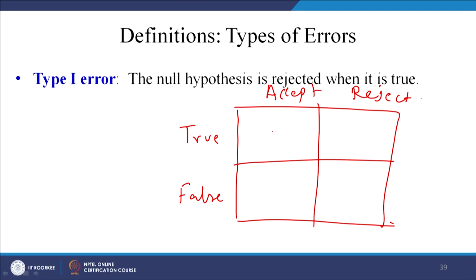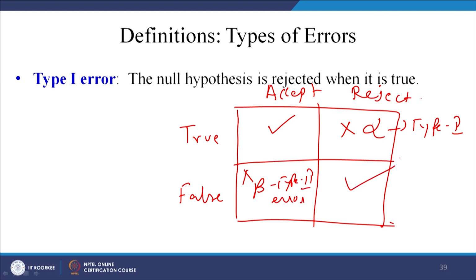If it is true and you accept, then it is a good condition, no problem. But if it is true and you are rejecting, then you have committed a mistake. Here the rejection is this alpha, we say alpha is the type 1 error. If it is false and you have accepted, it is a mistake, this is called beta or type 2 error. If it is false and you have rejected, that is also a good condition. So, type 1 error, as I said, is when the null hypothesis is true, but you have rejected it. Type 1 error is also called the producer's risk.